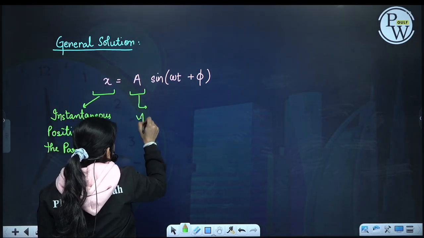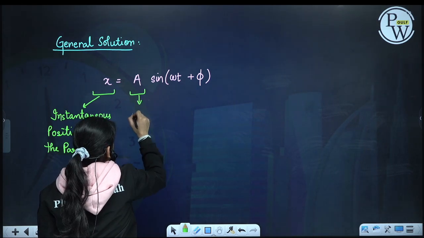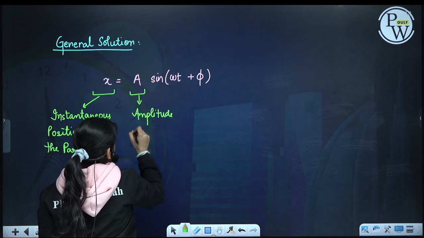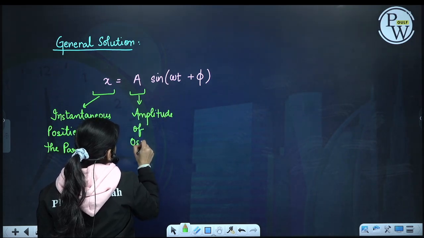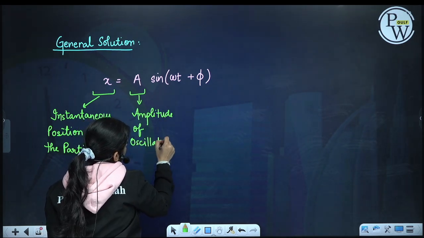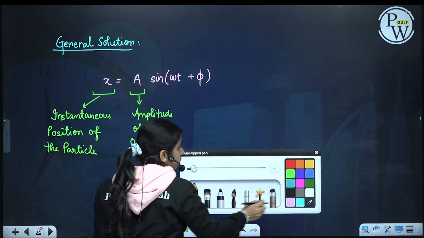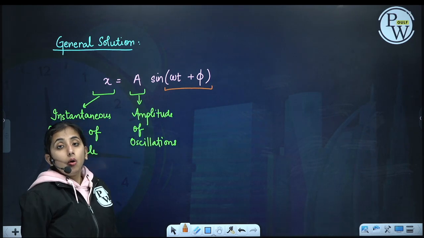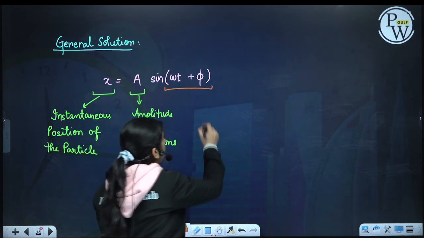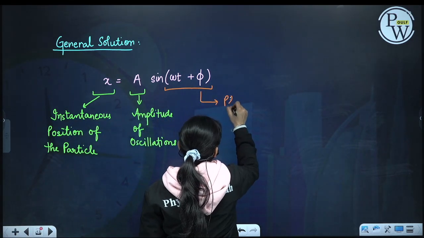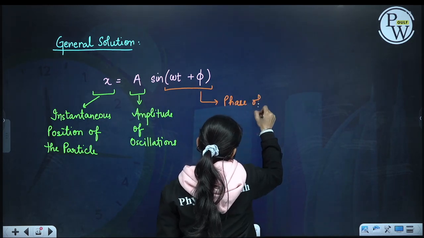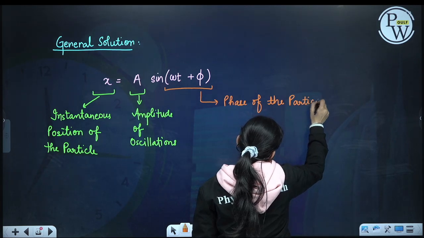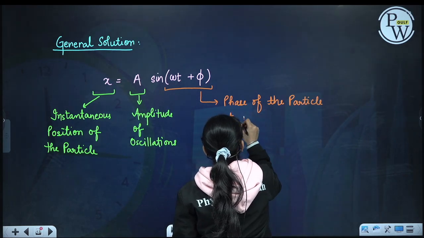This a is giving me the amplitude. This is called the amplitude of oscillations, and this whole argument of sine is called the phase of the particle at any time t.